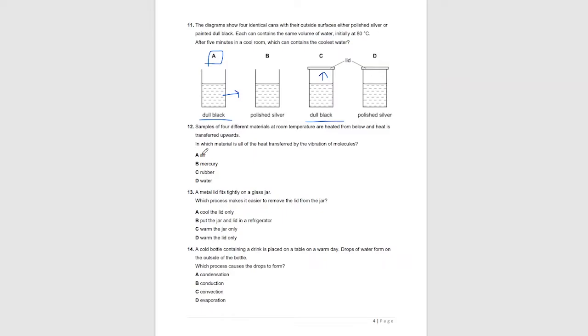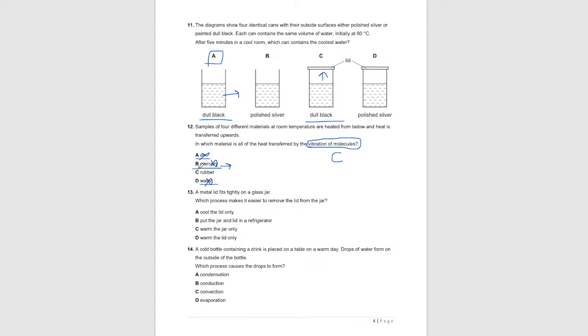Question number 12. Samples of four different materials at room temperature are heated from below and heat is transferred upwards. In which material is all the heat transferred by vibration of molecules? So heat is transferred by vibration of molecules by the process known as conduction. So air, mercury, and water are fluids, and heat is transferred in fluids by convection, not conduction. So air is wrong, mercury is a fluid, is also wrong, and water is also wrong because it's also a fluid. And mercury is a metal that's liquid at room temperature.